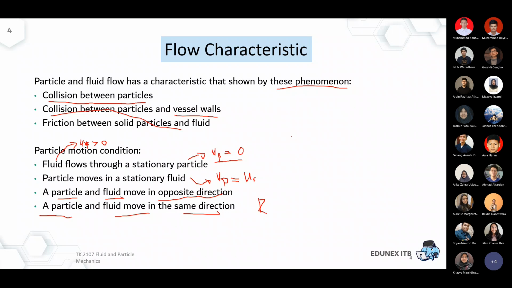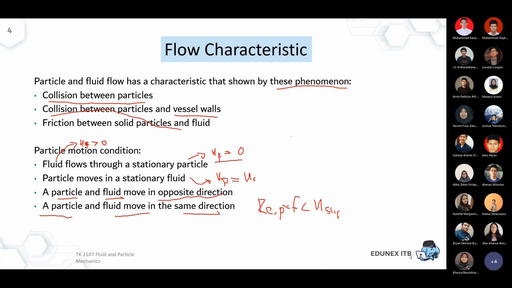But as a heads up, when we calculate the Reynolds particle number, Re subscript P, where subscript P refers to particle, more likely it has to be calculated as a function of slip velocity, U slip. The slip velocity has to consider the interaction between UP and UF.